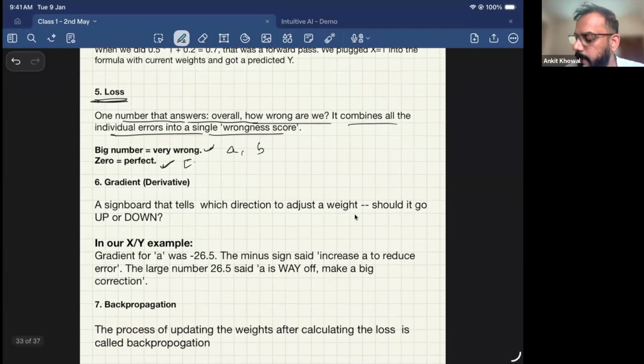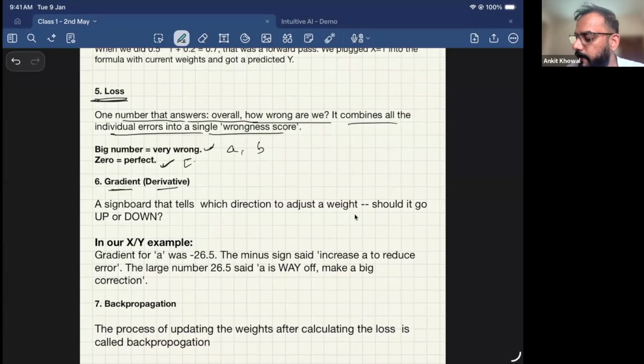Okay. What is gradient? It is the derivative calculation that we were doing, which tells us, after a 0.5 and b 0.2, what is the next value I should take for a and b? That is called gradient. It just tells you whether you have to move up or down, or how far away you are from the target.